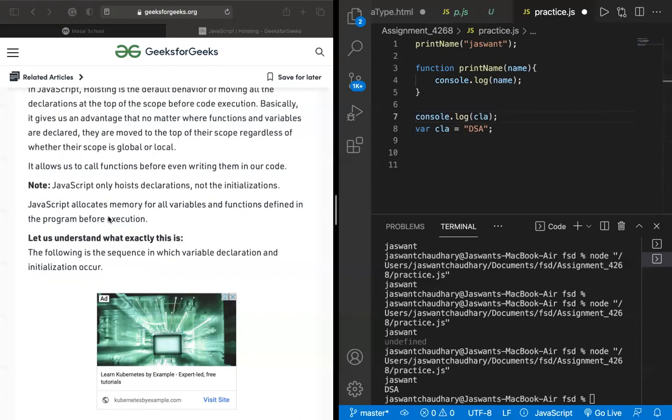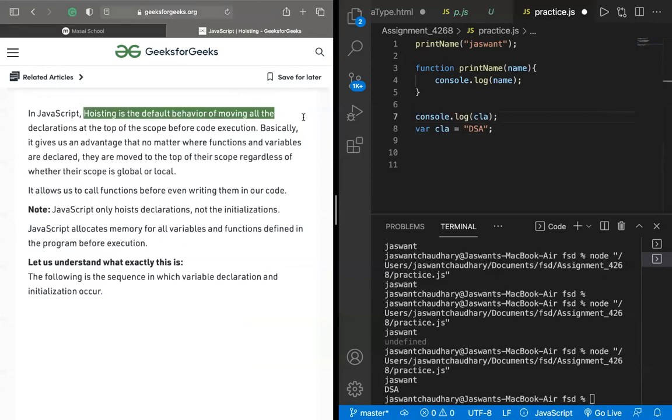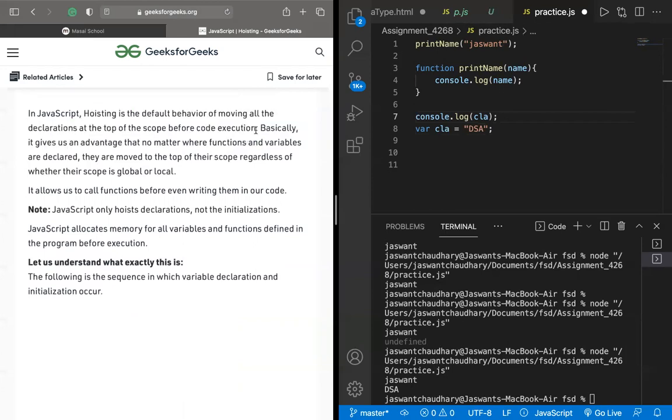Here you can see it is written that hoisting is the default behavior of moving all the declarations to the top of the scope before execution. So that means it should copy these things, put them at the top and then execute, and in that manner it should not give an undefined value, right? But it is giving one.